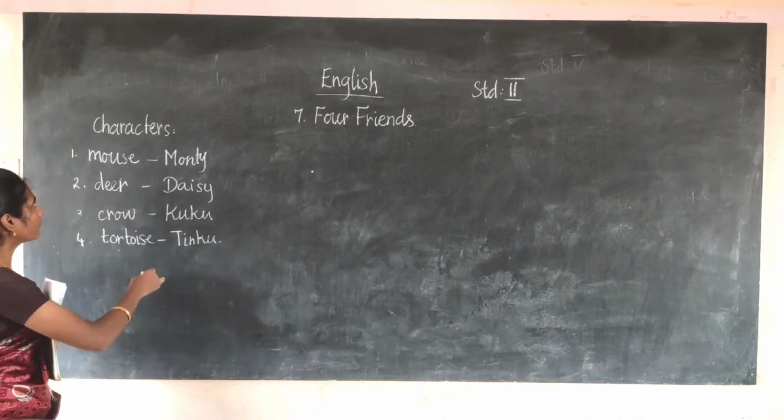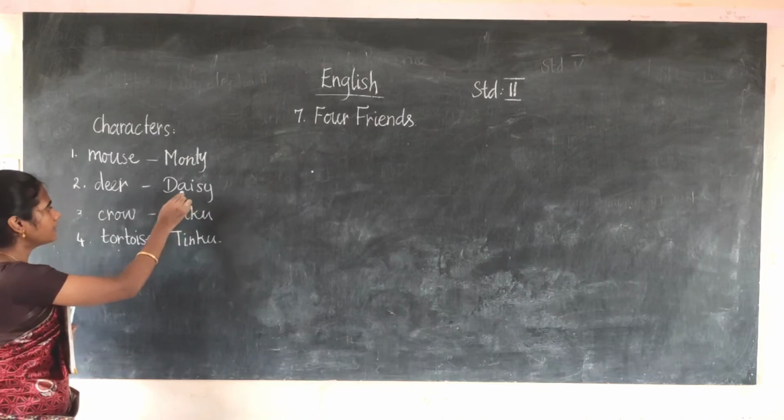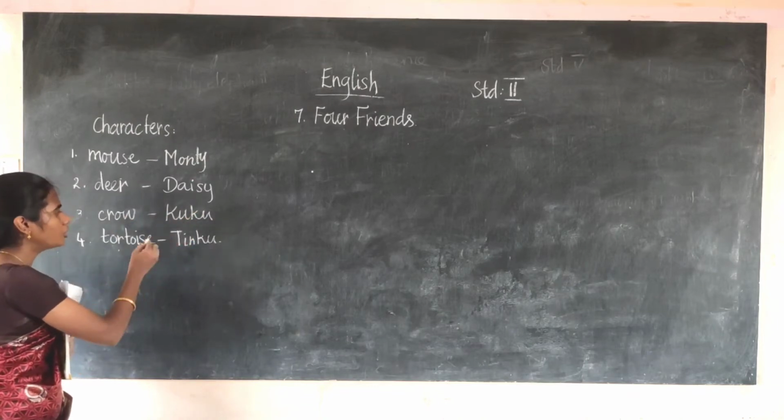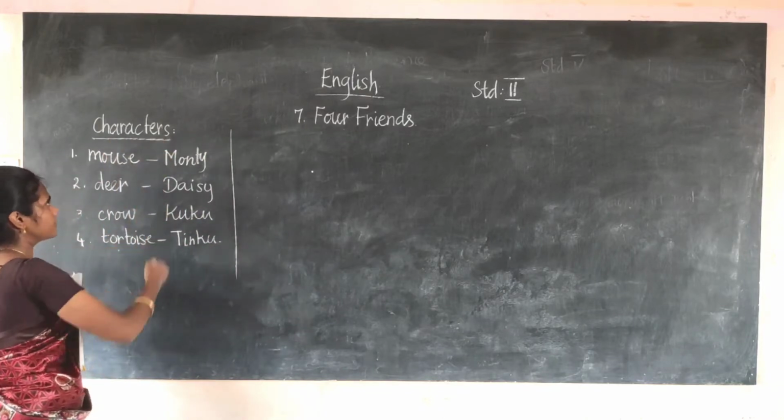So who are the 4 friends? Mouse named Monty, deer named Daisy, crow named Cuckoo, tortoise named Tinku. Okay, these are the characters.